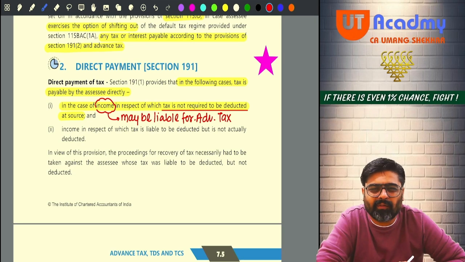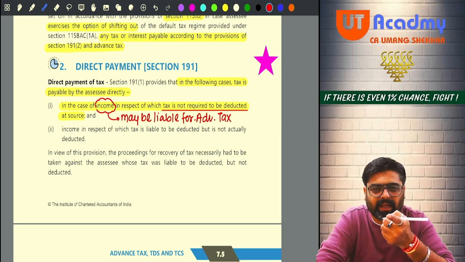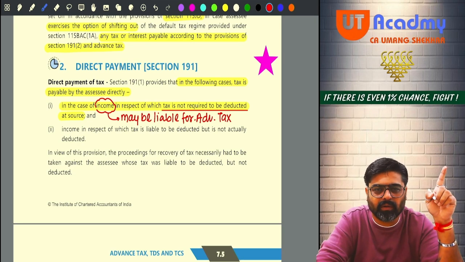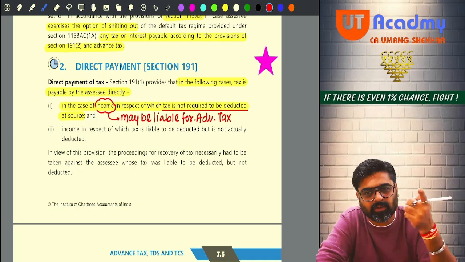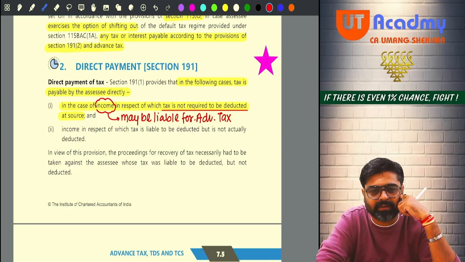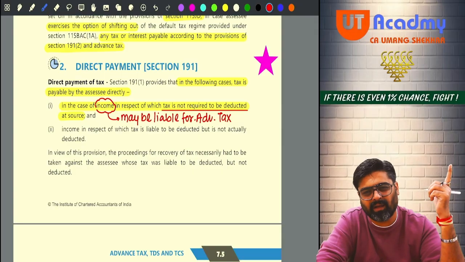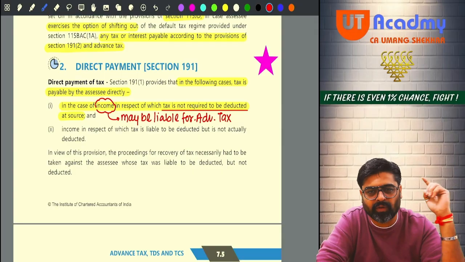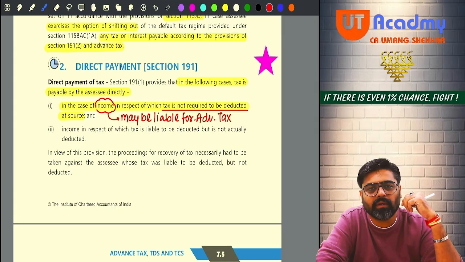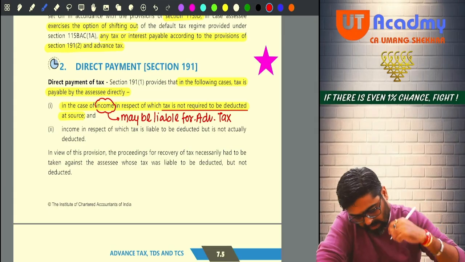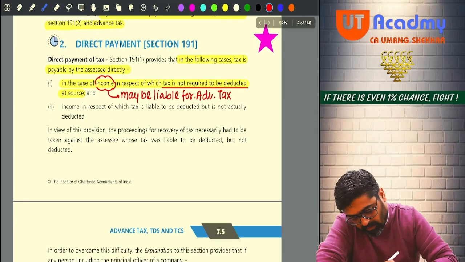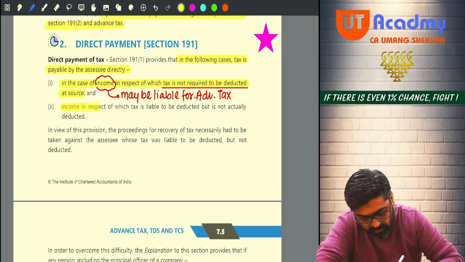This will be only if the balance tax is 10,000 or more. Yes or no? Then this has to be paid by you directly in the form of advance tax. Otherwise, pay in the assessment year in the form of self-assessment tax. Getting my point, everyone?